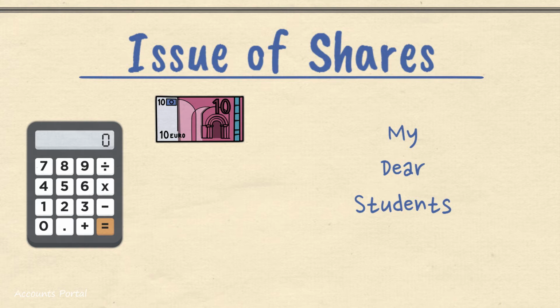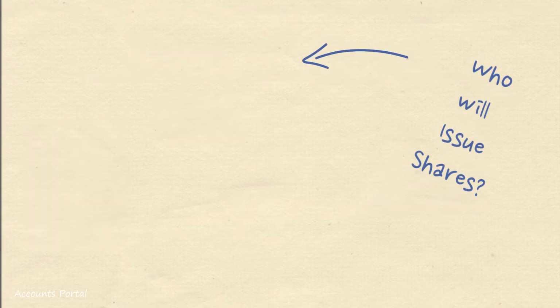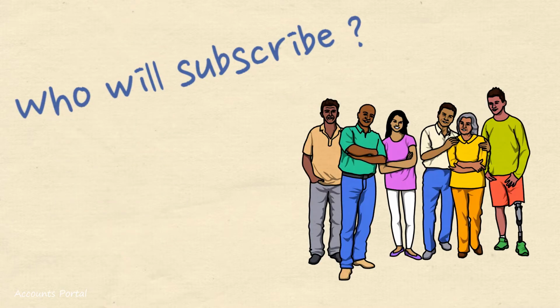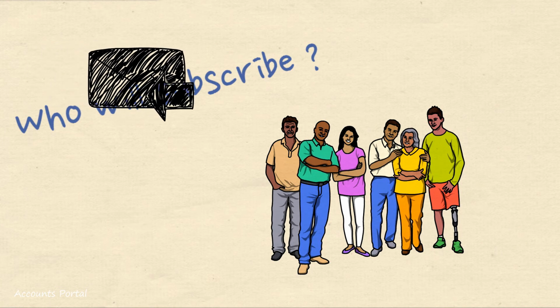Who will issue shares? Company will issue shares. Who will subscribe the shares? General public, or we can call applicant. Does the applicant become a shareholder when the company issues shares? The answer is no. He is only an applicant. Who will allot the shares? Company will allot the shares. Only on allotment, the applicant will become shareholder.